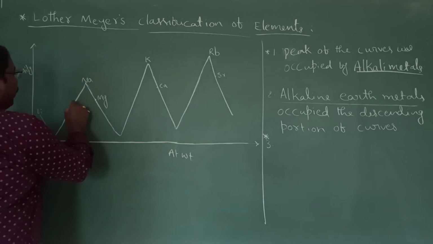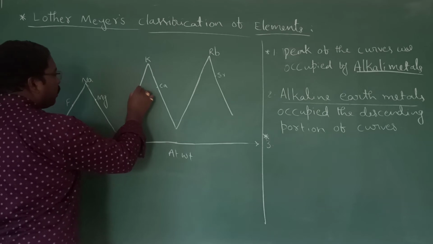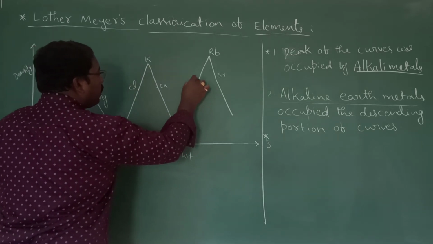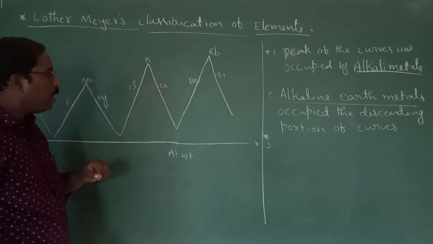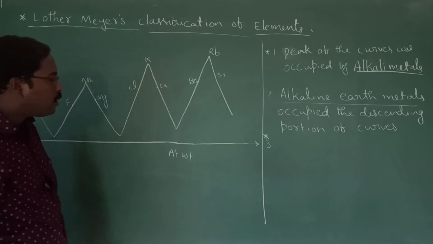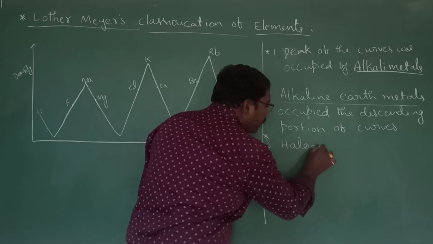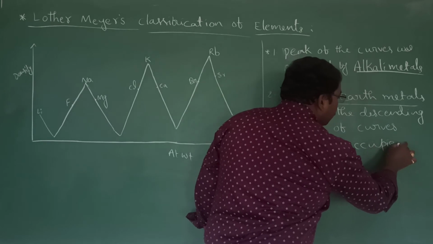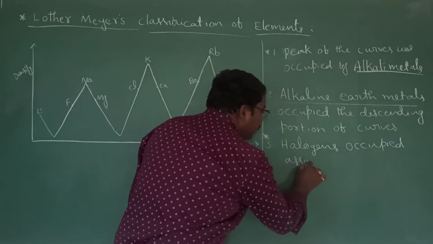The halogen family occupied the ascending portion of the curve, while this downward part we say is the descending portion of the curve.